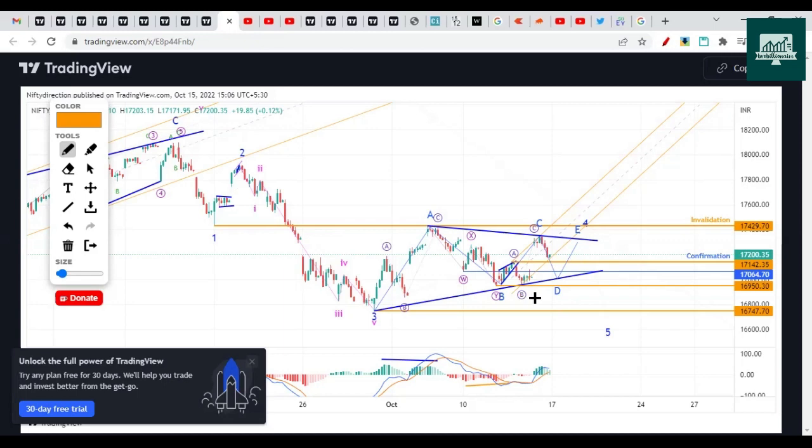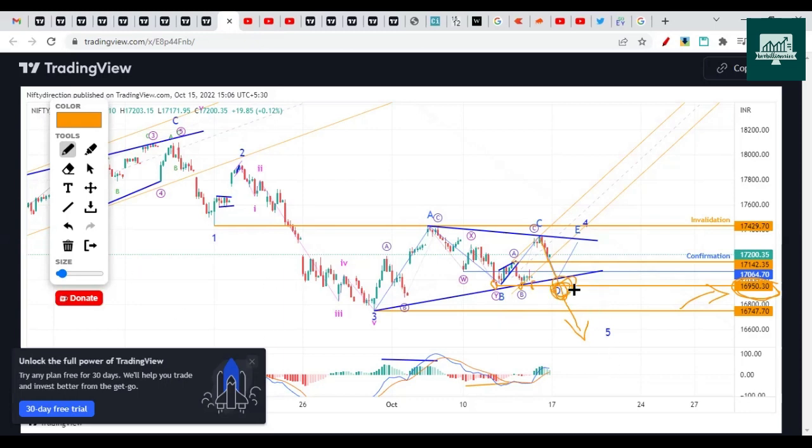Again, all these three patterns will get invalidated once 16,950 is broken. So if it comes like this, then there is a chance that it will drop downside. So a break of this is a signal that we are making something else, and this may not be a triangle. This could be something else. But if 16,950 breaks one more time, I will assume it is heading towards 16,500, because here we have made a support 3 times. So this should be a good opportunity.